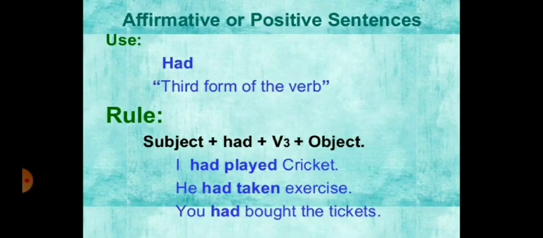Now, come to the affirmative or positive sentences of past perfect tense. Use had. With had as a helping verb, use third form of the verb. Look at the rule: subject plus had plus third form of the verb plus object. I had played cricket. He had taken exercise. You had bought the tickets.